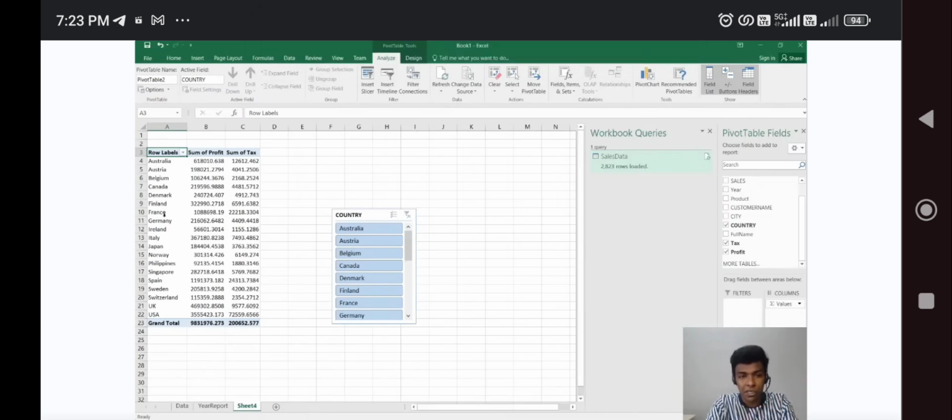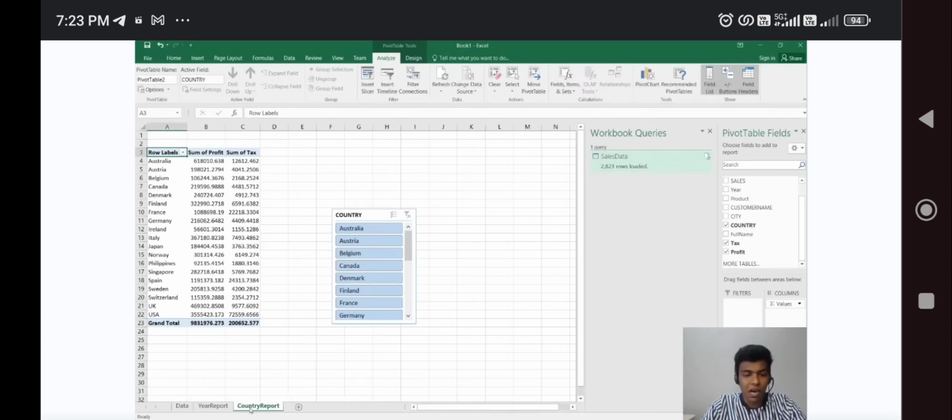To put another percentage, for example, how much percentage we have got from each and every country in sales, based on that we can put a percentage also. That we'll see in the next report. In this report, I'm going to name it based on the country, we have created a report. So that's your option, guys.